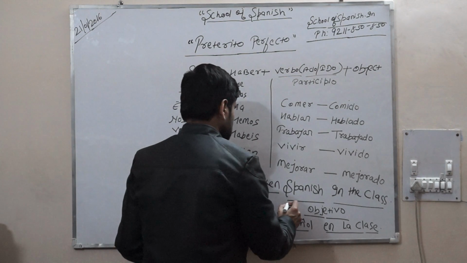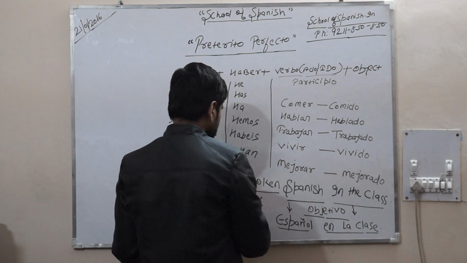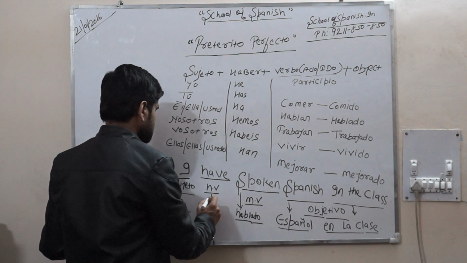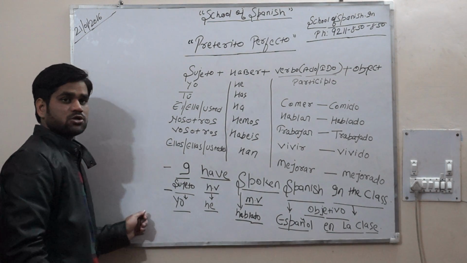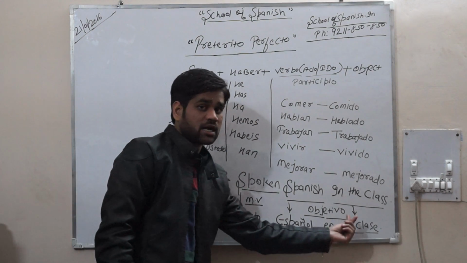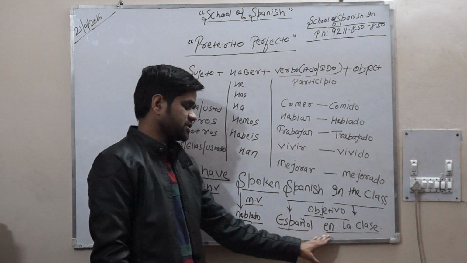So this is Spanish, this is in the class, spoken is hablado, and the have is this he, and the sujeto is I. So it is like yo he hablado español en la clase, means I have spoken Spanish in the class.